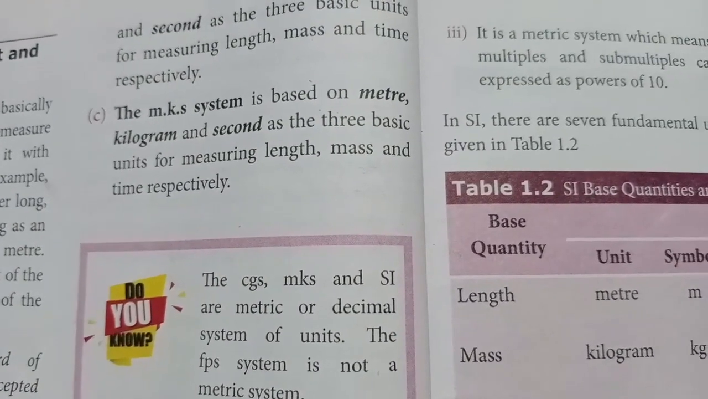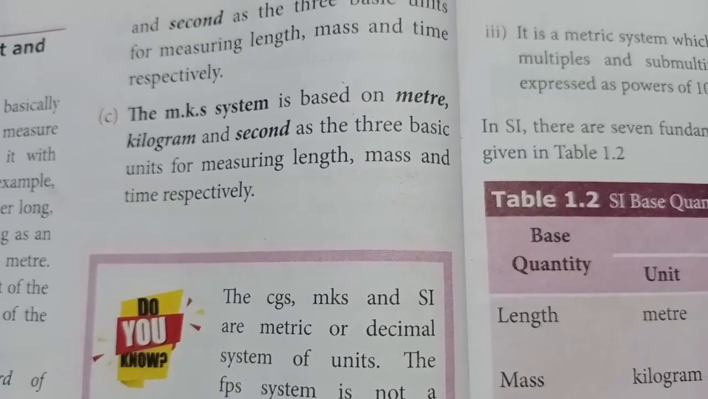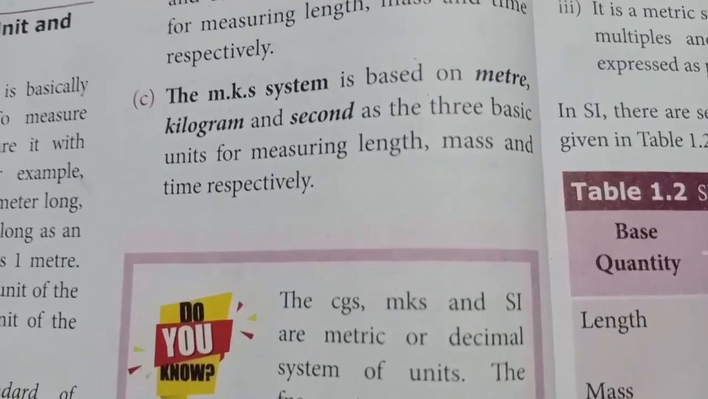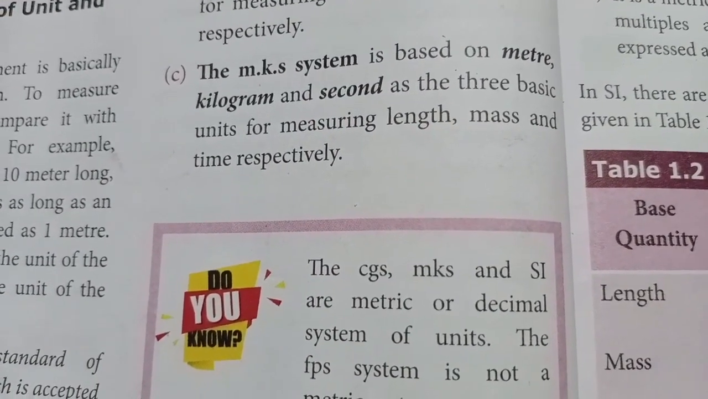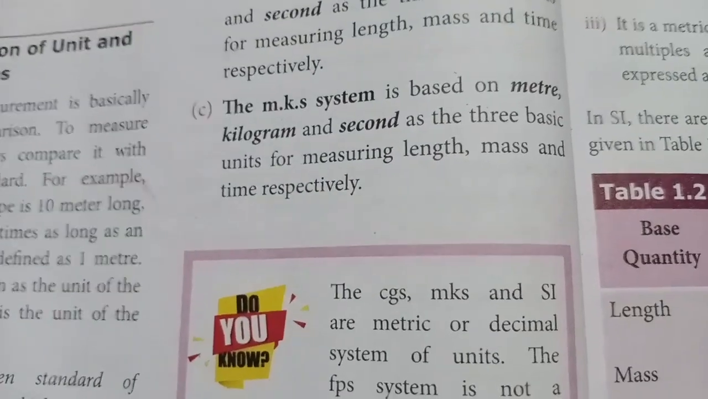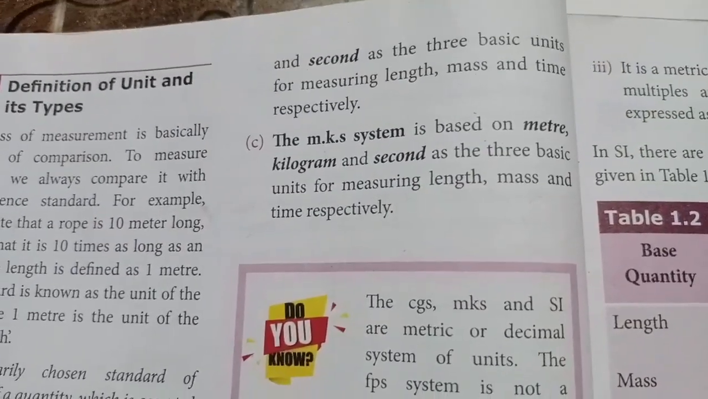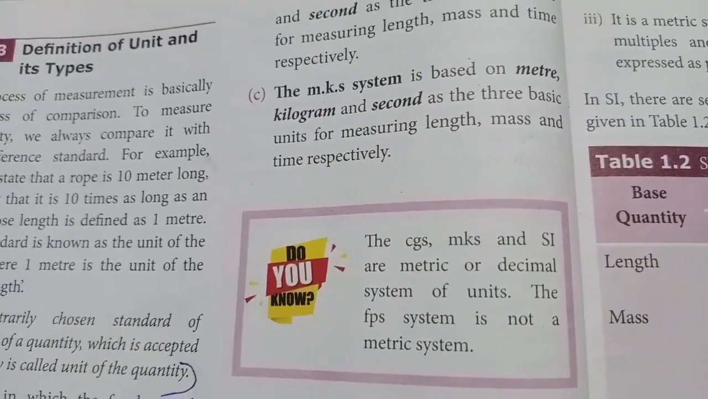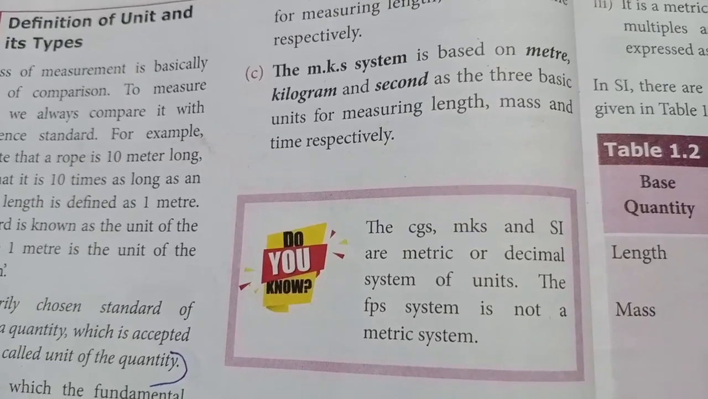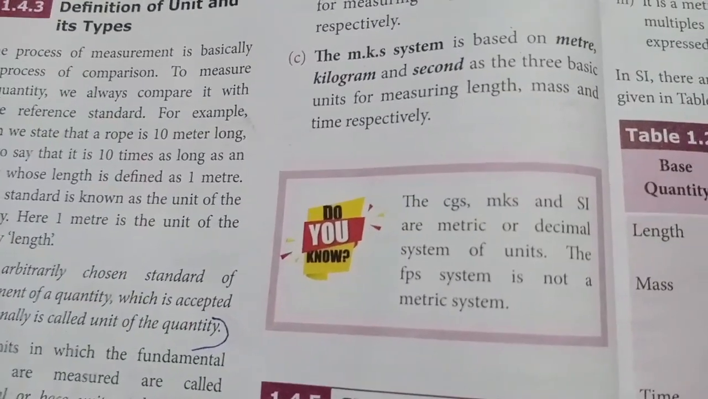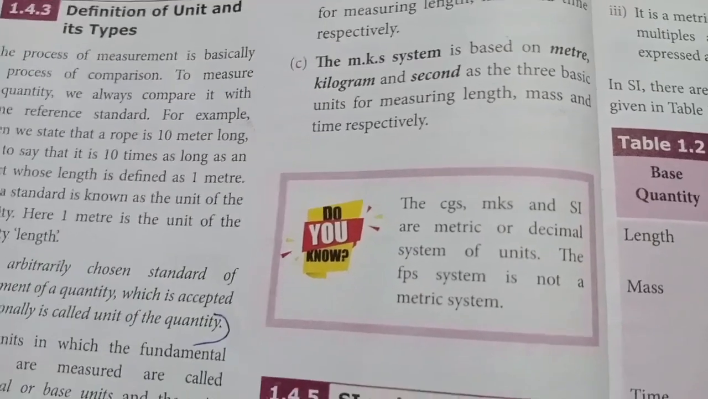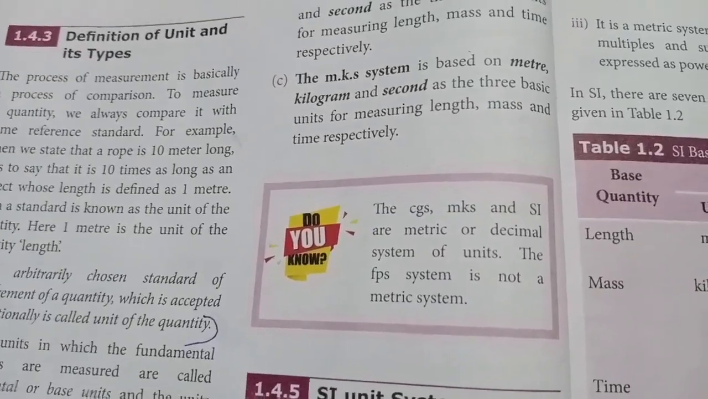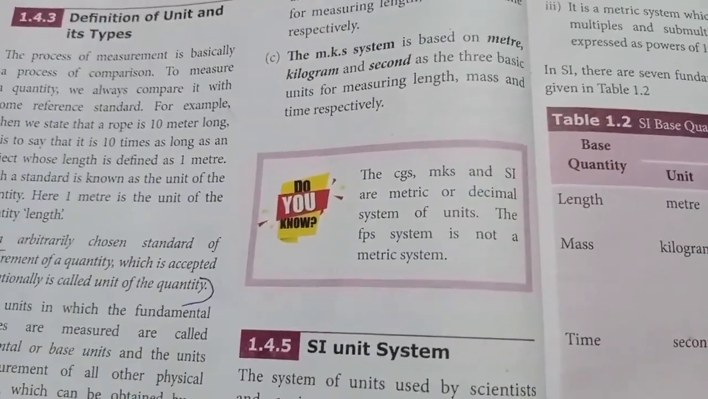MKS system is based on meter, kilogram, second, which we use for measuring length, mass, and time. So now also we are using this standard unit, MKS system. For length we use meter, for mass we use kilogram, and for time we use second. So this MKS system we can call the standard system of units.